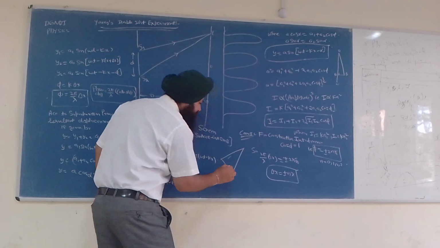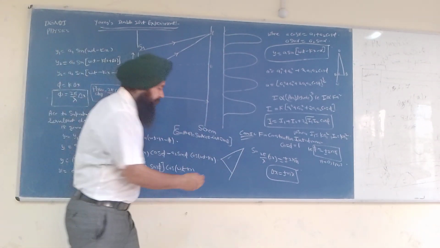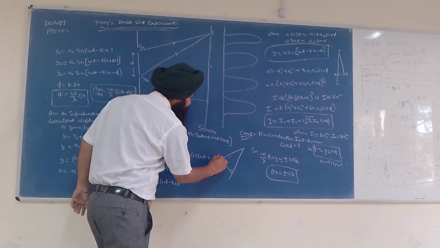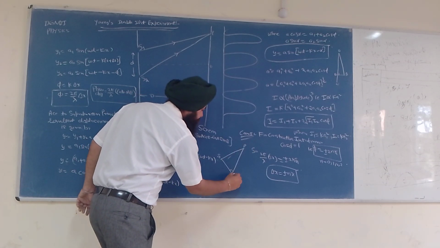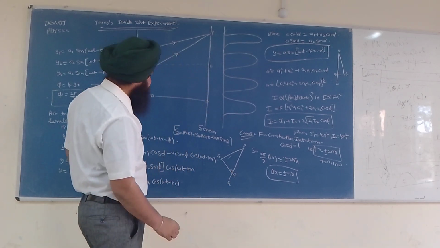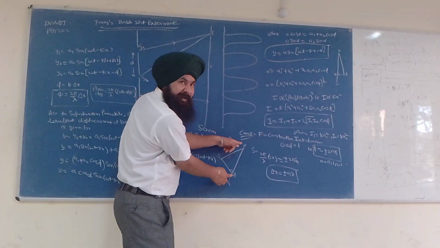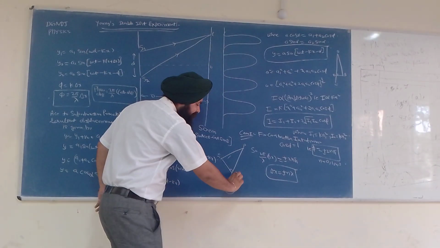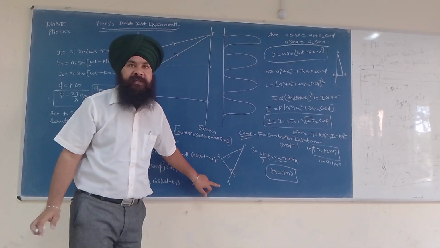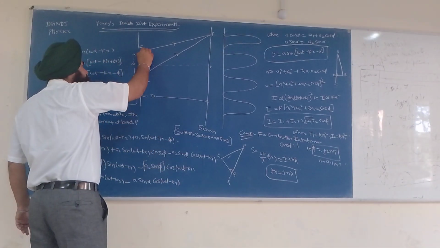We will simply draw a perpendicular. Let us say this is S1, this is P, this is S2, and this is A. It means S1P is equal to AP. So what is the extra path? That is the extra path, AS2, or we can draw a perpendicular from here.